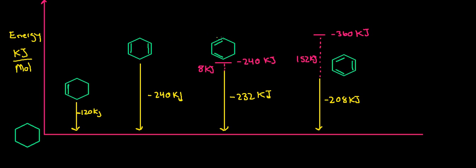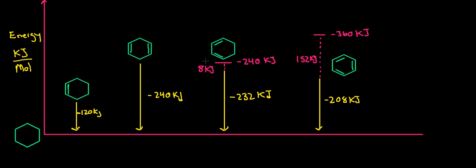It's not until we get to a conjugated system, here 2 double bonds, but they're right next to each other, so they have some stability about them that the other ones don't have, that we learned previously. When this is hydrogenated, only 232 kilojoules are released, so less than in this system over here, which implies that there are 8 kilojoules per mole of stability given by the fact that these bonds are conjugated.